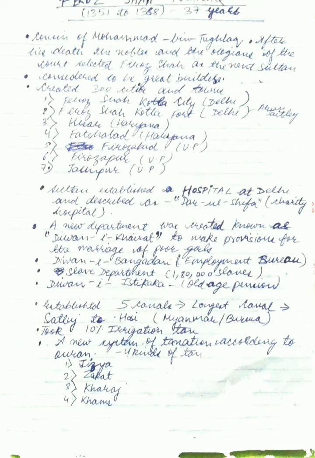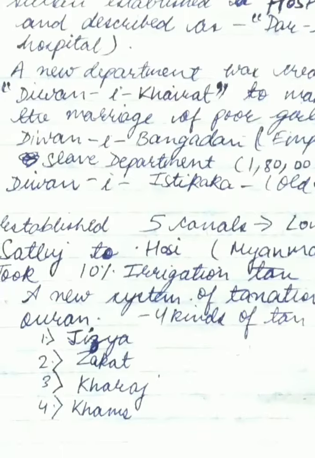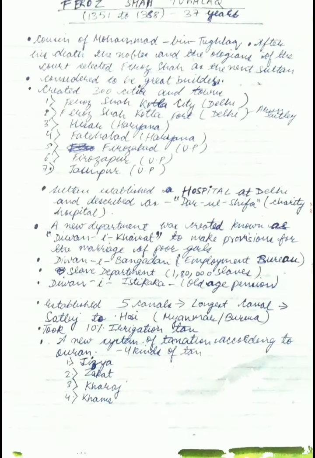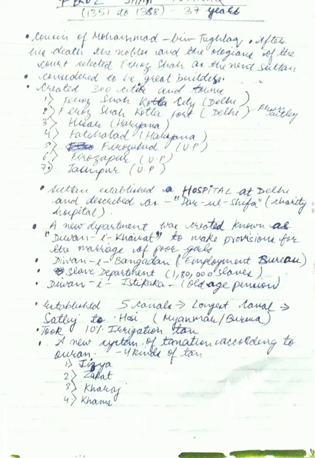So a new system of taxation according to the Quran was established. There were four kinds of tax: jizya, zakat, kharaj, and khams. These are all very important: jizya, zakat, kharaj, and khams. As you can see here, guys, these are the four kinds of taxes which the people had to pay.